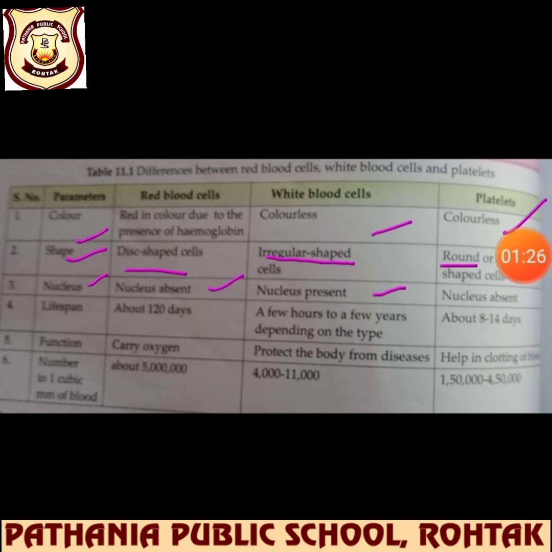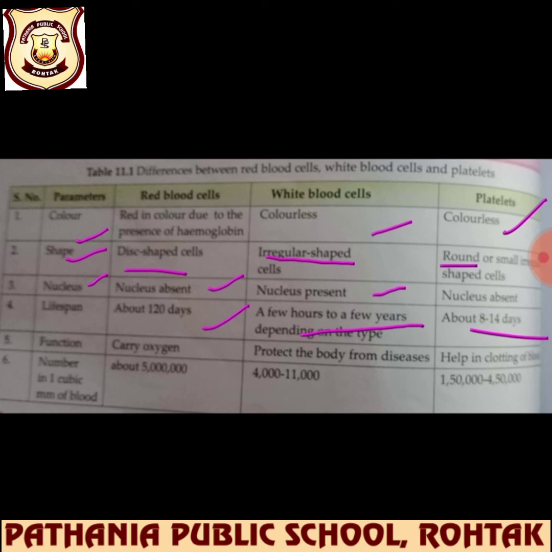Now, lifespan. What is the lifespan of these cells? The lifespan is 120 days for red blood cells, and per day they are producing millions of RBCs. White blood cells have a lifespan of a few hours to a few years depending upon the type of white blood cell. Platelets have a lifespan of about 8 to 14 days.